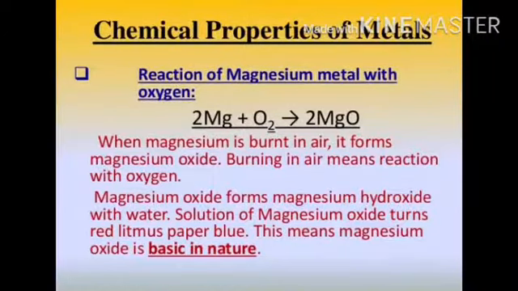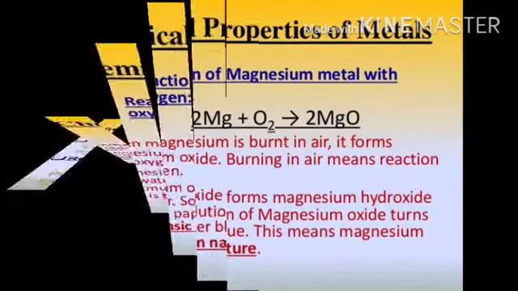This is used for balancing the equation, like 2Mg plus O2 gives 2MgO. This 2Mg is used to balance the equation, meaning the sum of the reactants is equal to the sum of the products, because during a chemical reaction atoms are neither created nor destroyed.